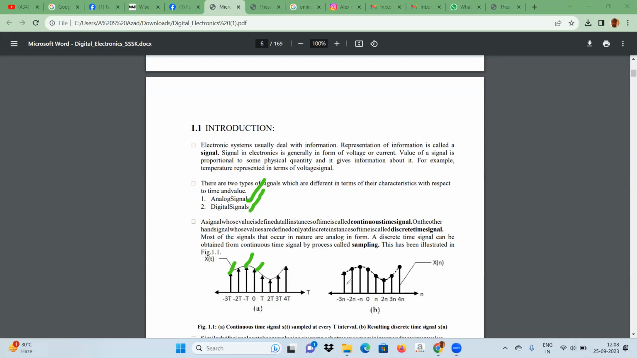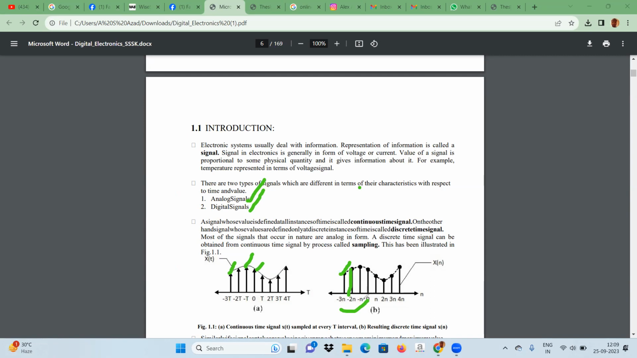But in case of digital signal, see, this is a digital signal. It has a value for a particular time, and it does not have a value for all time. For example, it has 3 time value. It has value for 3 time and minus 3 time, but it has no value in between the 3 time and minus 2 time. Similarly, it has no value in between minus n and 0.